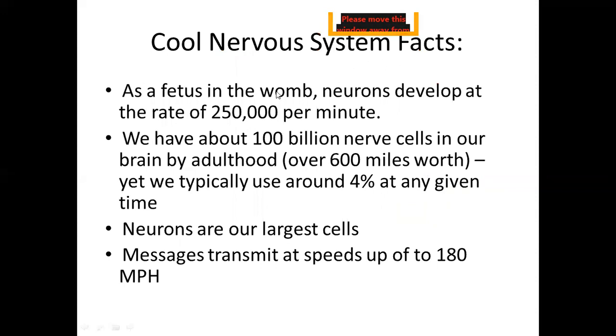Core nervous system facts: as a fetus in the womb, neurons develop at a rate of 250,000 per minute. We have about 100 billion nerve cells in our brain by adulthood, yet we typically use around 4% at any given time. Wow. Neurons are our largest cells. Messages transmit at speeds of up to 180 mph.